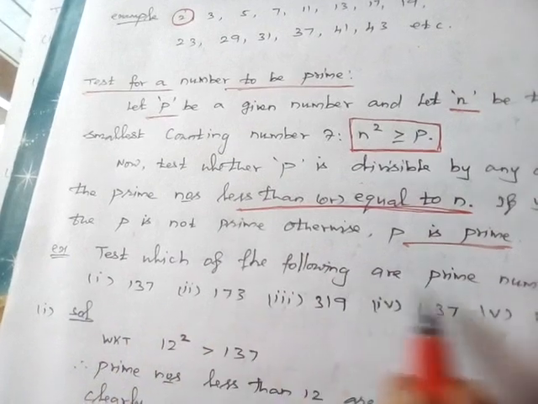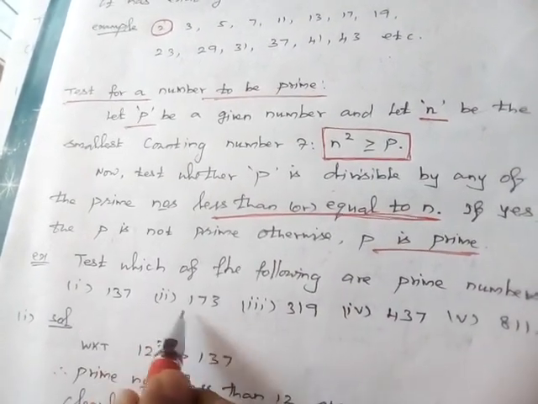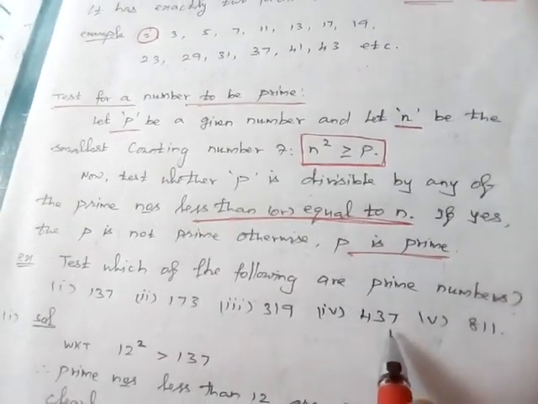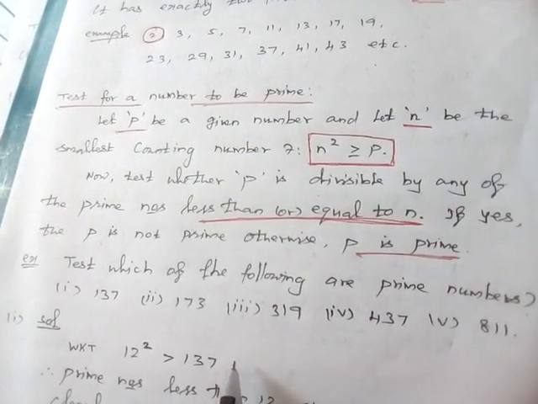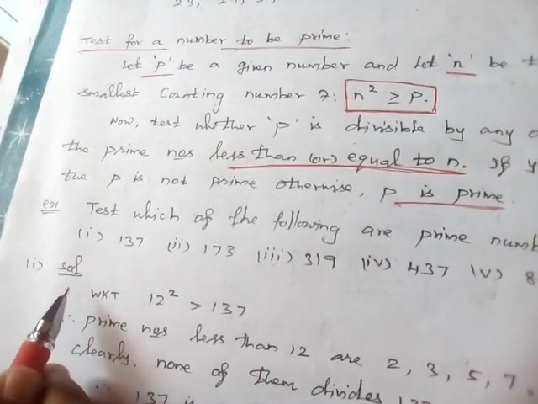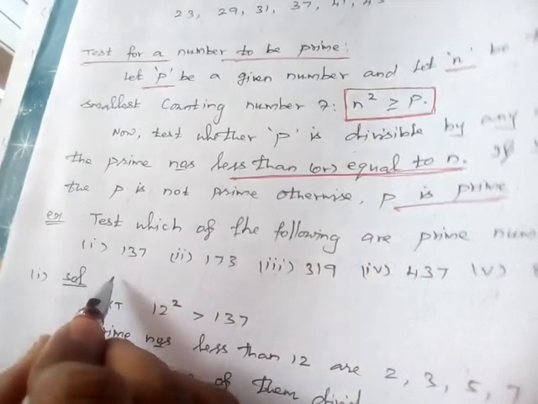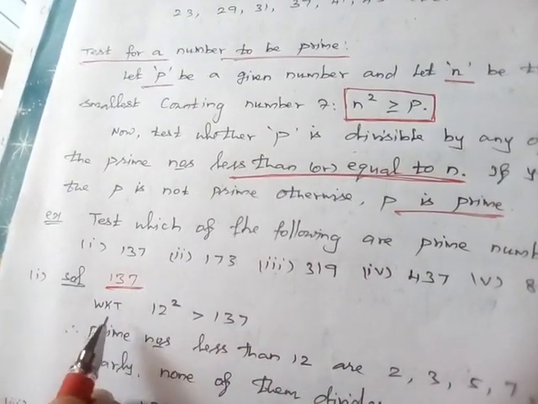Test which of the following are prime numbers. So these are the problems. The first one 137, second one 173, third problem 319, fourth one 437, last one 811. Now we are going to check which one is a prime number. First, I consider the first problem, 137. Now we are going to check whether it is prime or not.